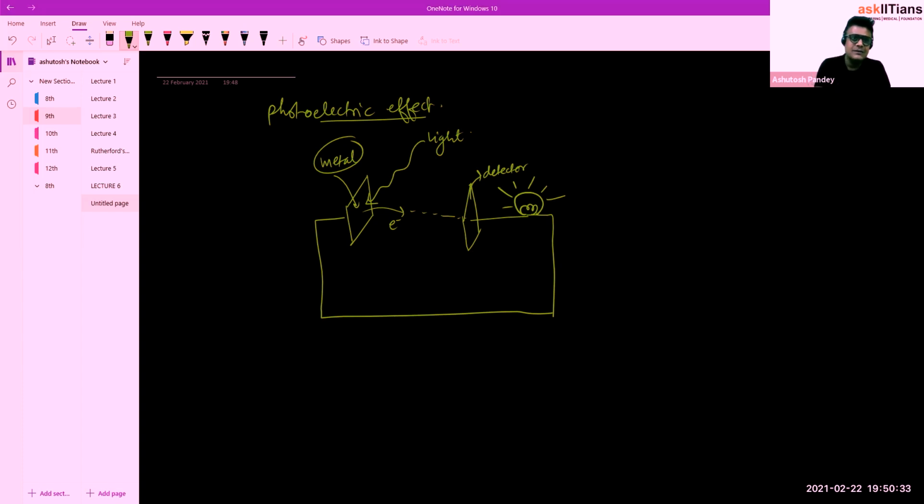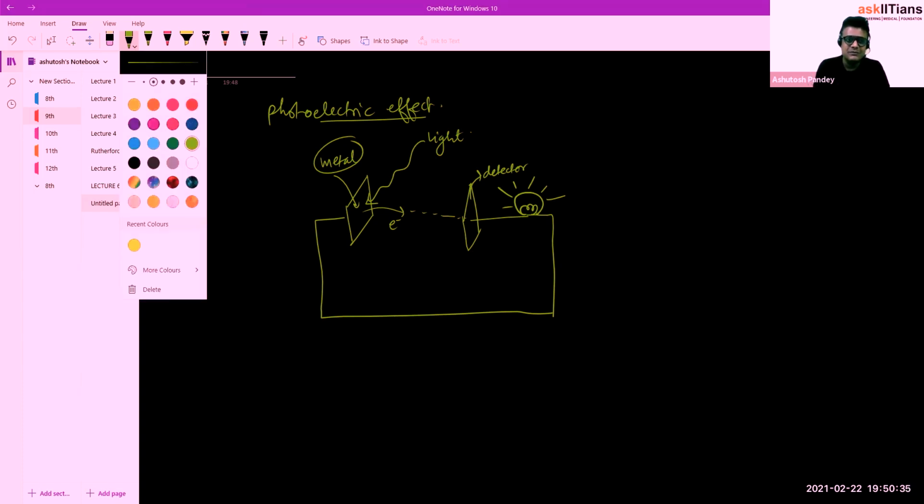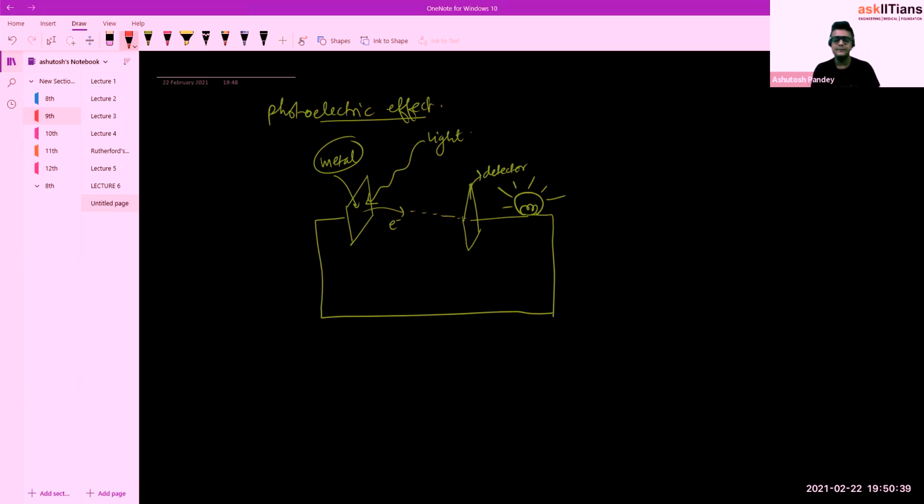And similarly, there were many other observations based on Bohr's model, as I explained already, where electrons jump to the next higher level. So Planck's quantum theory says something about the energy of any particle.